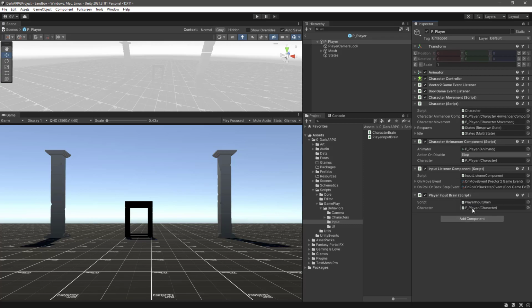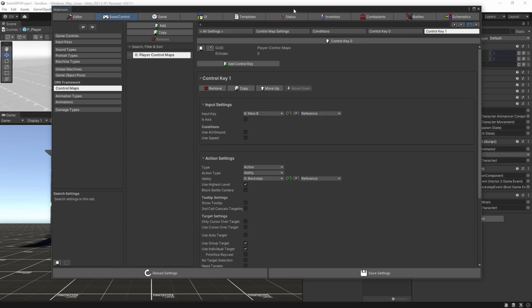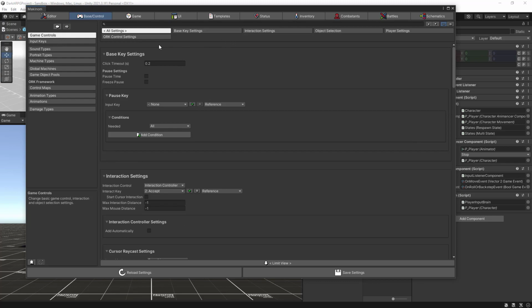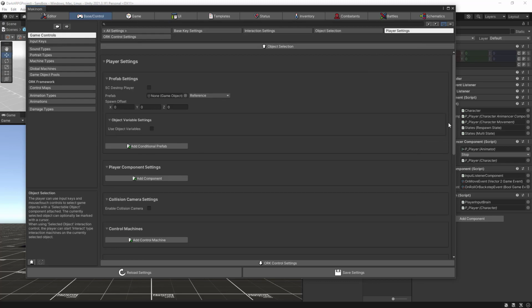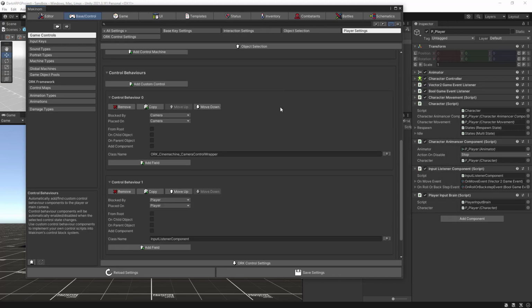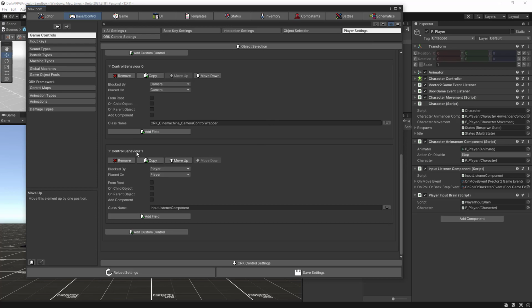Alrighty, so now that we have that one, we can open up the Machinum editor. Ctrl-Alt-M is the shortcut. So from here we can go into base controls, game controls, and then in the player settings, if we scroll down, you can see here in the control behavior for the player we were using this class name input listener component.